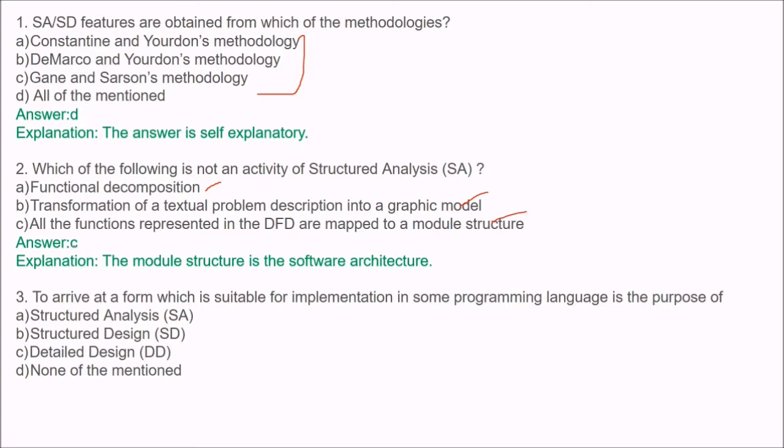The answer is C. All the functions represented in the DFD are mapped into a module structure. This is the activity of structured design, not structured analysis, right? Structured analysis does function decomposition and transformation of the textual problem description into a graphical model, but mapping all the functions represented in the DFD to a module structure is not an activity of SA, it is an activity of SD.